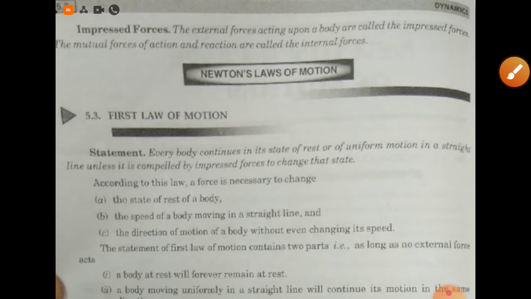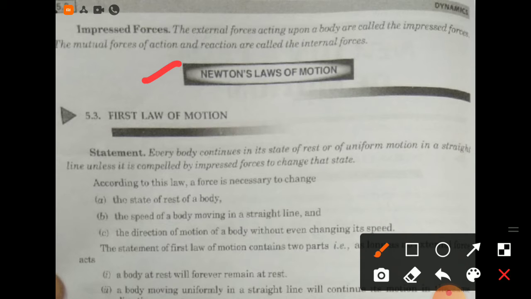Now, taking Newton's laws of motion. First law of motion statement is: every body continues in its state of rest or of uniform motion in a straight line unless it is compelled by impressed forces to change that state. According to this law, a force is necessary to change the state of rest of a body, the speed of a body moving in a straight line, and third is the direction of motion of the body without even changing its speed.